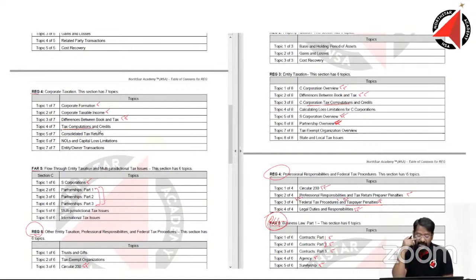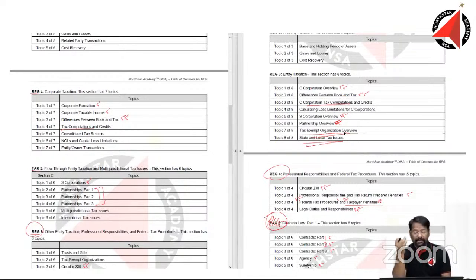Overall, what looks like changing? State and local tax issue. Yes, this is something new. Tax exempt organization, this looks like something new. Partnership has reduced. S corporation has reduced. C corporation has reduced. Basically, the major part of the old syllabus was the flow through entities.